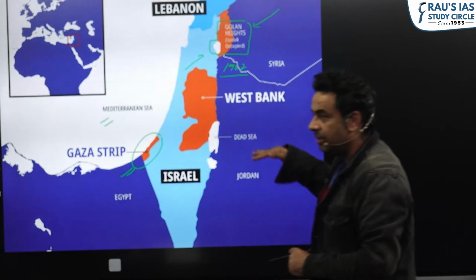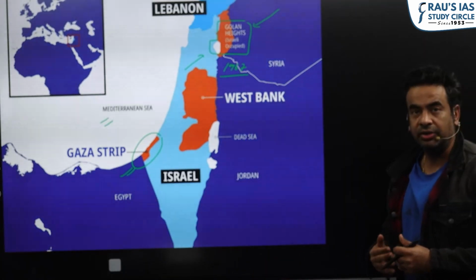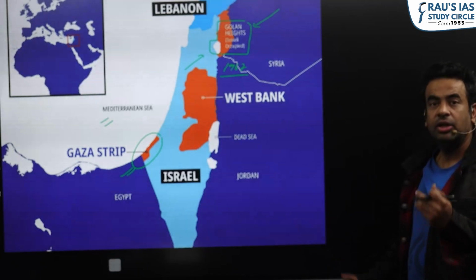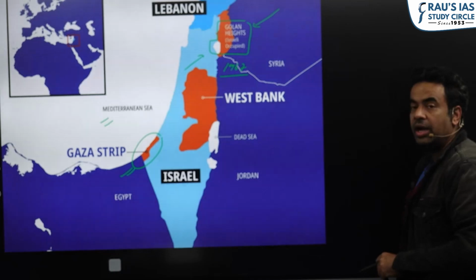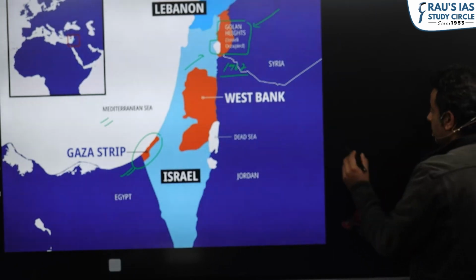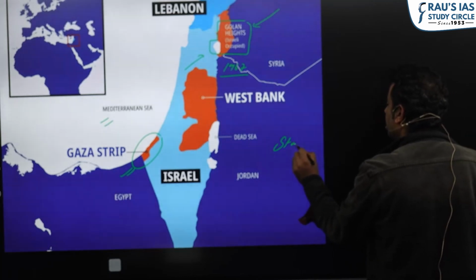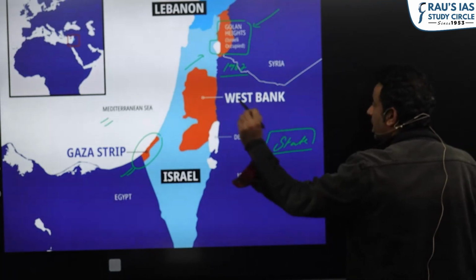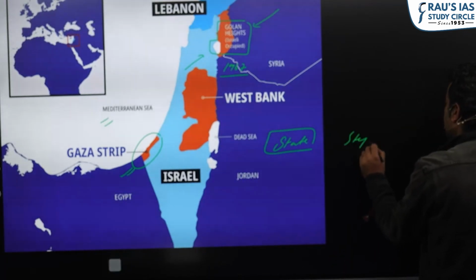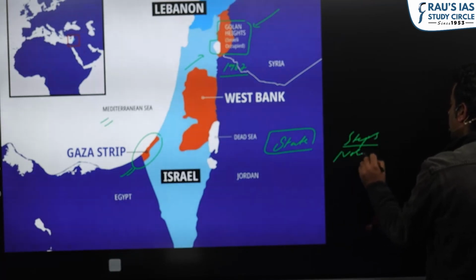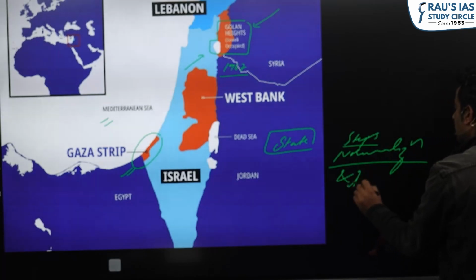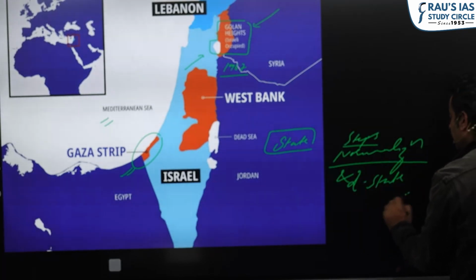Okay. Now, as I said, if this peace deal is in the news, what other initiatives have been taken in history towards the normalization of this issue, and the steps towards a two-state solution. So two things become important from the prelims point of view: what are the elements of a state, as Palestine is aspiring for statehood, and what steps were taken for normalization and towards the two-state solution in this region.